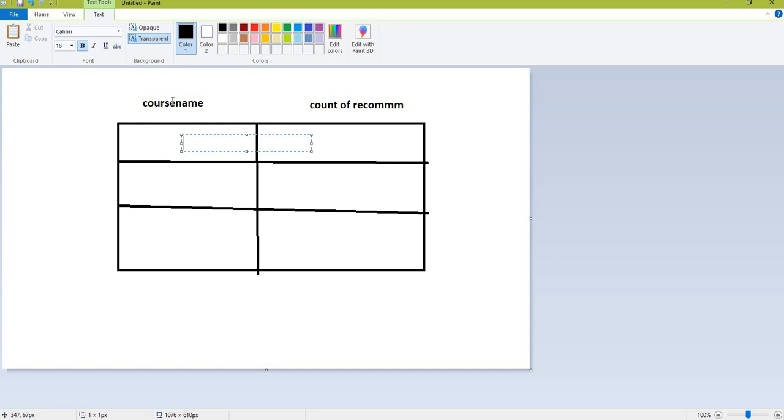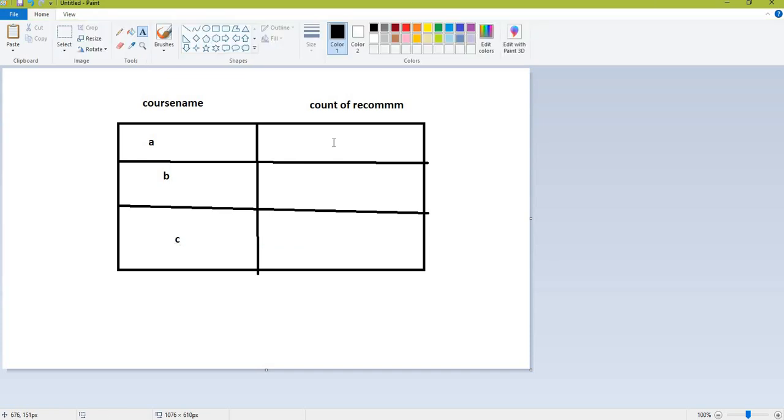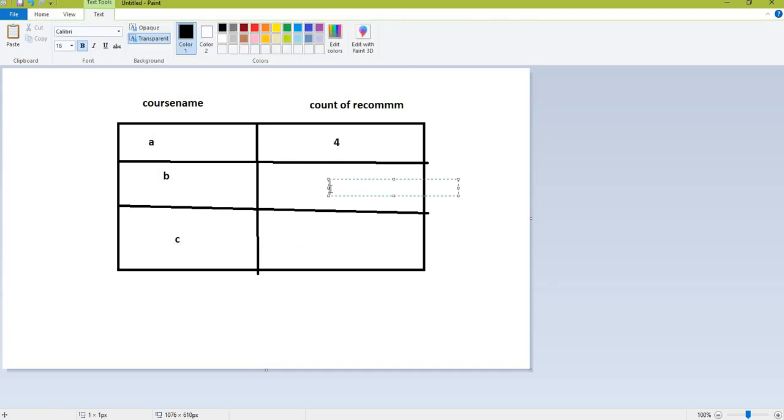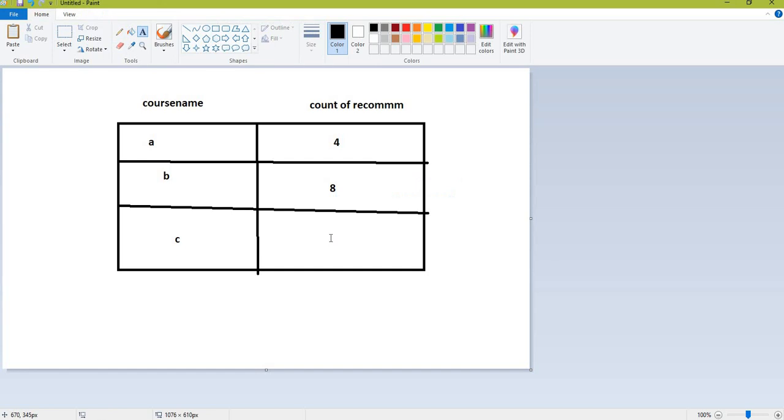Now which are these courses? These courses should be run by only the zoology department. Suppose the course name is A, course name is B and course name is C. Now suppose the recommendation count is 4, recommendation count is 8 and recommendation count is 2. So this table is created in the background when I fire this query.